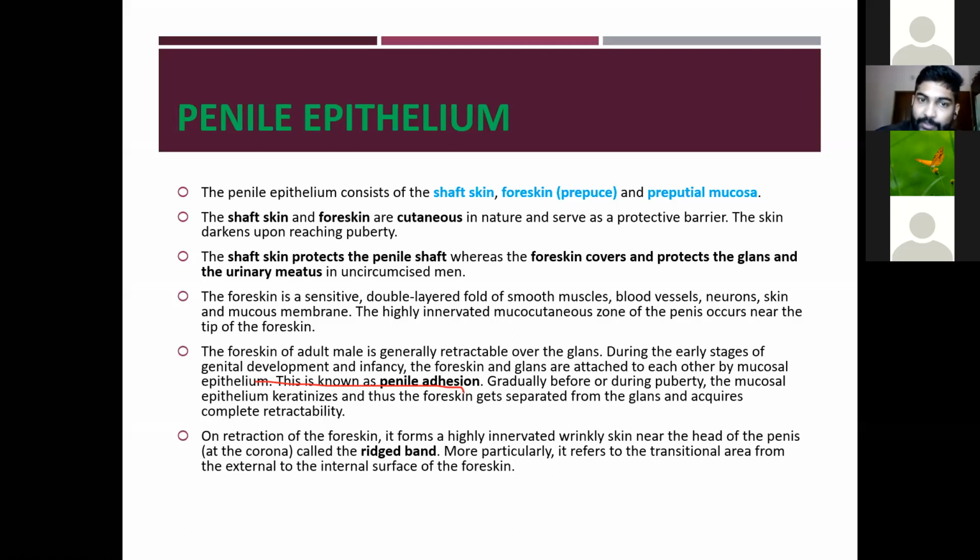So the penile epithelium consists of the shaft skin, the foreskin and the perpetual mucosa, and its main function is to act as a protective barrier.